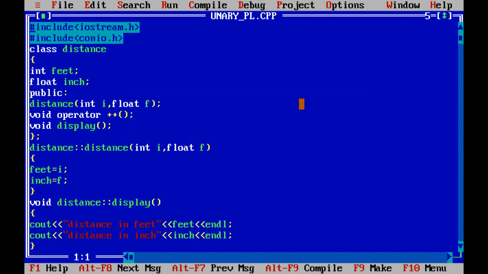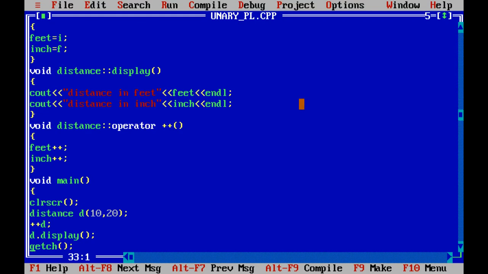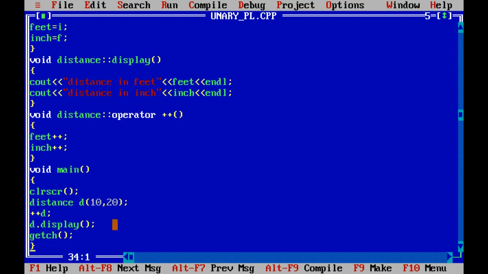But here we passed 10, 10, 10, 10, right? So the value of feet is 10 and inch is 20. Of course, inches is not 20 normally. 11 inches make 1 foot, so the maximum value is 11. But here, for our understanding purpose, we have provided it like that. Otherwise, change it to 9. Right? And after that, we are calling this operator function, that is plus d, and the member function.